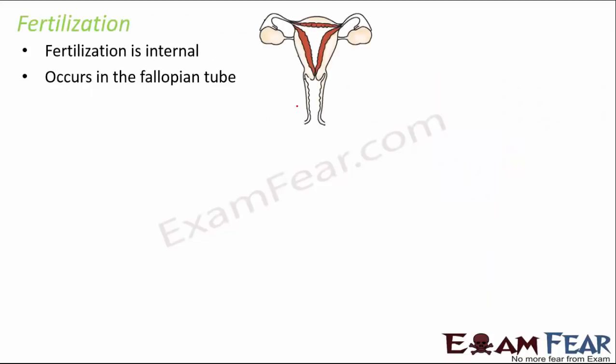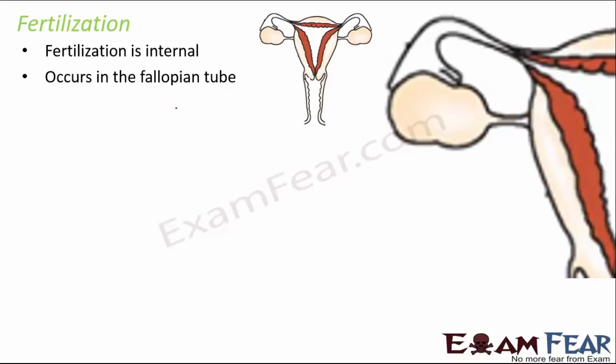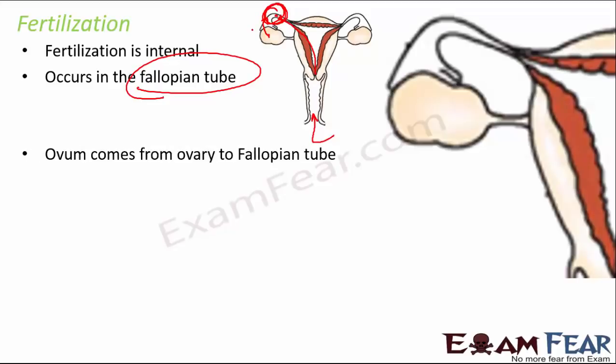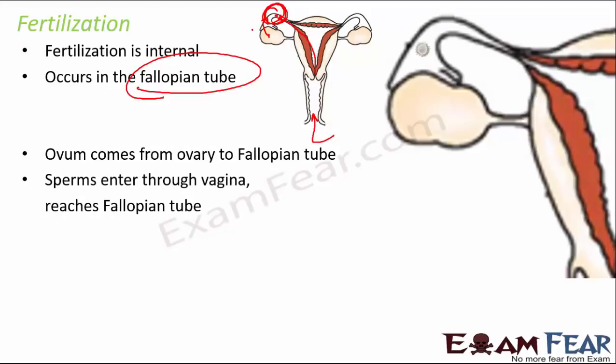And what is fertilization? As we know, fertilization takes place in the fallopian tube. The sperm enters from this side and reaches the fallopian tube, and the ovum, which is released from the ovary, also comes to the fallopian tube, and then both of them fuse in the fallopian tube. So that's how fertilization takes place.